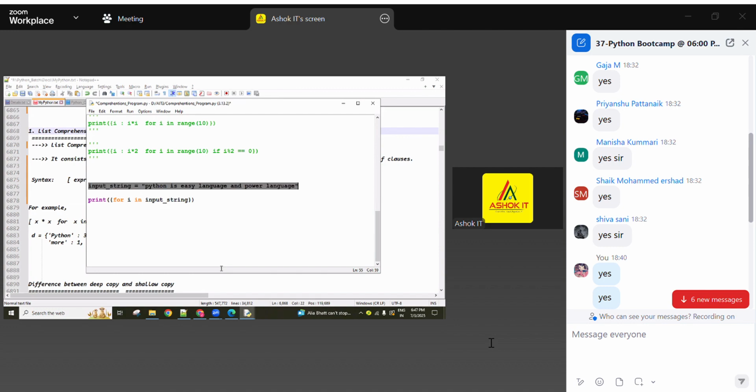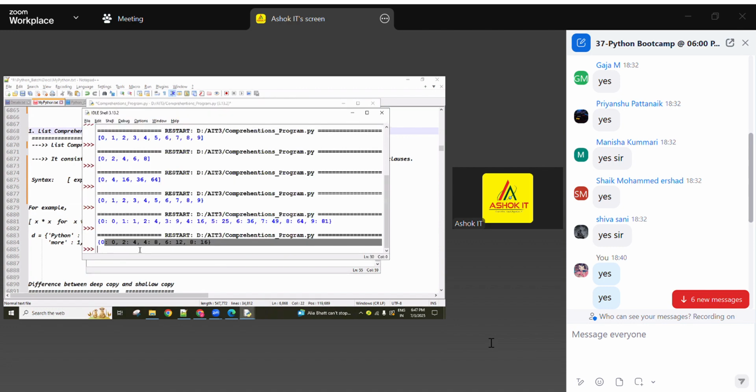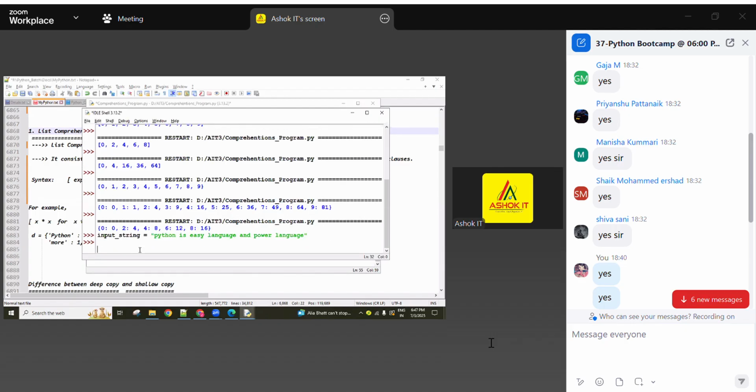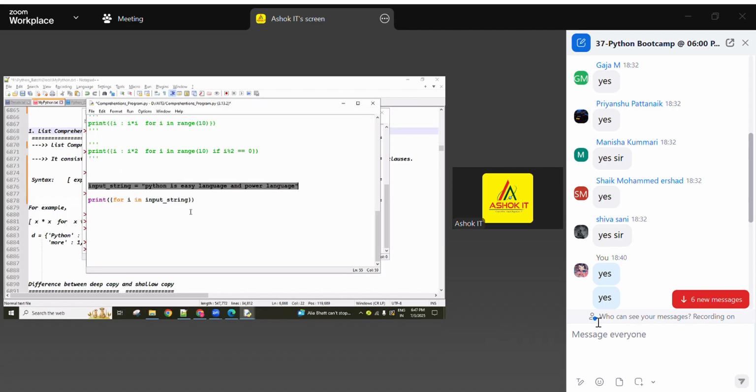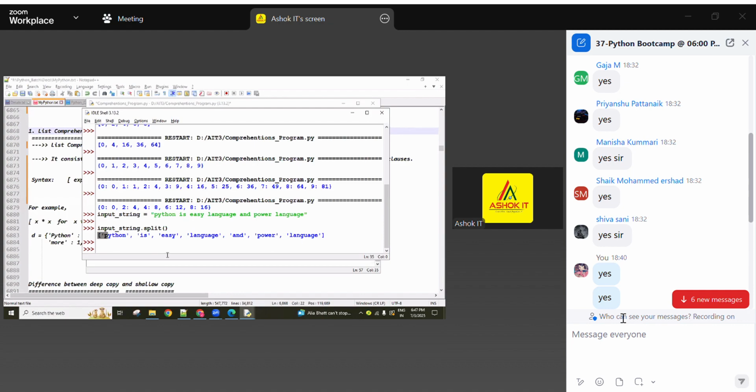So this is a string. If you want, you can see, guys, I already explained this in Python string handling. So now this is a string, the input string, split method, then you're getting a list of words. String dot split method. So now here this is our string, so I'm using the string dot split method. Now here there is a list of words like this, guys.